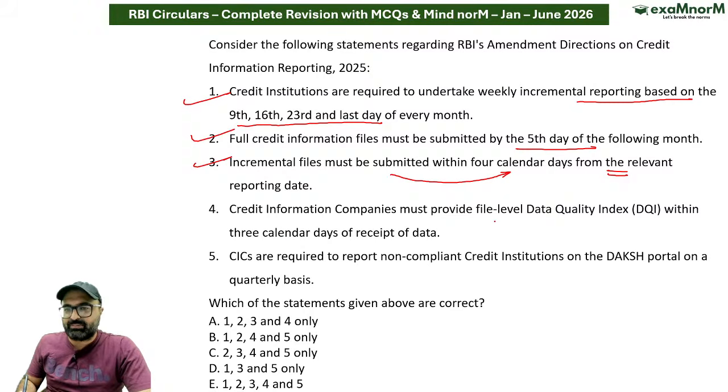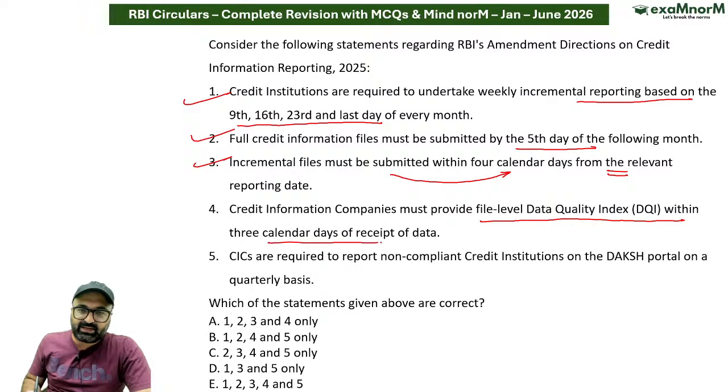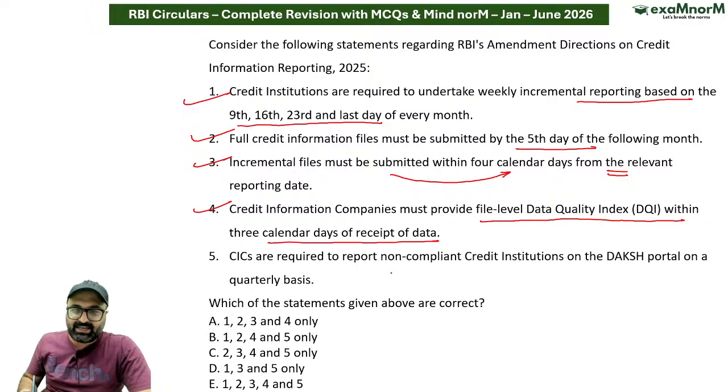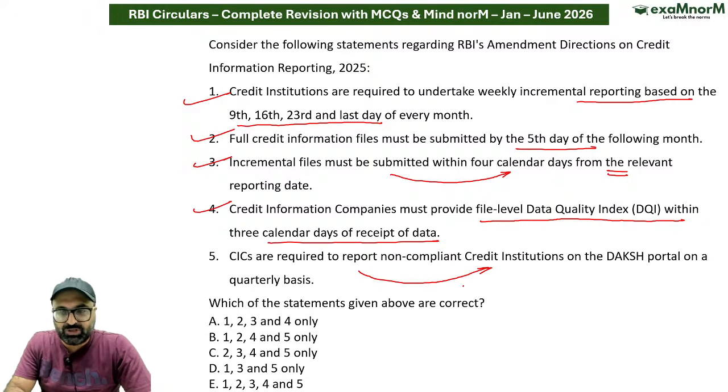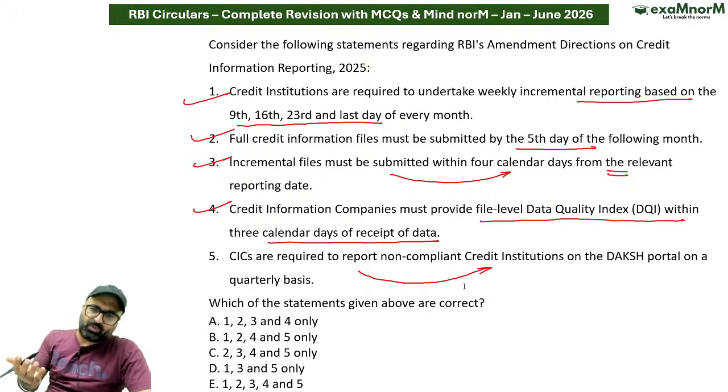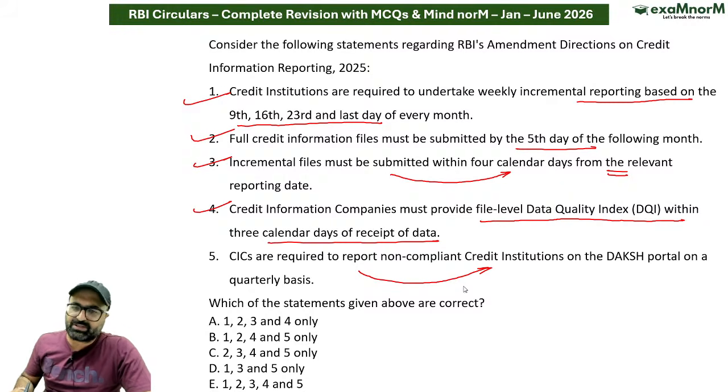Credit information company must provide file level data quality index within 3 calendar days of receipt of data कि भैया आपका data कैसा था. That is correct. CICs are required to report non-compliance of credit institutions on Daksh portal on quarterly basis. So they are required to inform or report on the Daksh portal only, but not on quarterly basis, rather on half yearly basis.